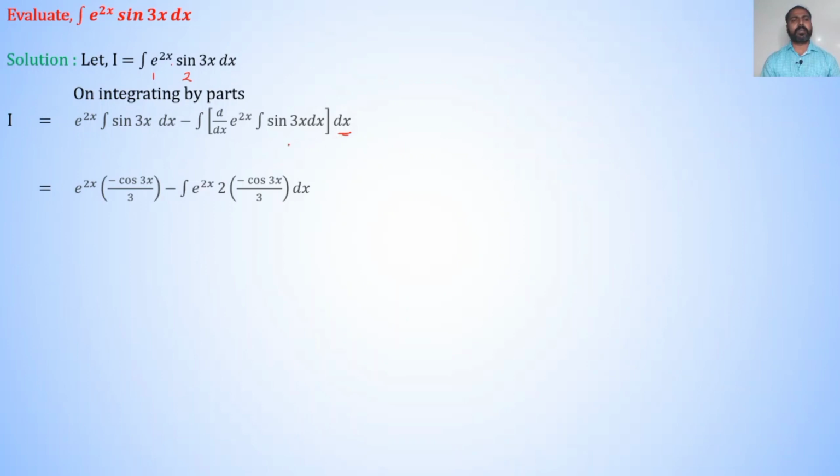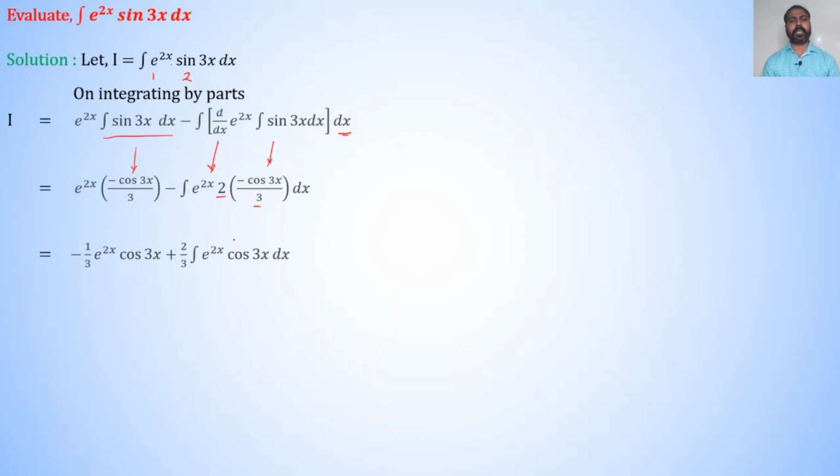Therefore, I is equal to e raised to 2x into the integration of sin 3x dx, which is minus cos 3x divided by 3, minus the derivative of e raised to 2x, which is e raised to 2x into 2, into the integration of sin 3x dx, which is minus cos 3x divided by the coefficient of x, that is 3, into dx. Therefore, I is equal to minus 1 by 3 into e raised to 2x into cos 3x, minus minus becomes plus, and 2 divided by 3 is a constant.